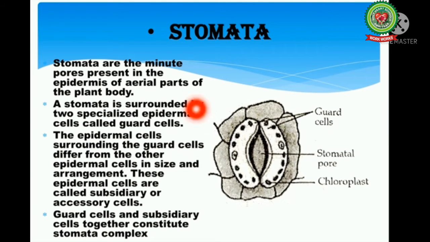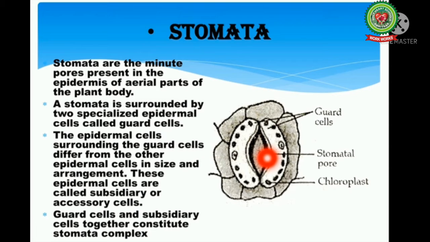The next structure is stomata. These are the minute apertures in the epidermis of leaves and other aerial parts of plant. The aperture is bounded by two specialized kidney-shaped cells called guard cells. Thus, a stomata consists of an aperture bounded by two guard cells. The guard cells have unevenly thickened walls. The inner wall, which faces the aperture, is highly thickened while the wall away from the aperture is thin and extensible. The guard cells contain chloroplasts and thus perform the function of photosynthesis.